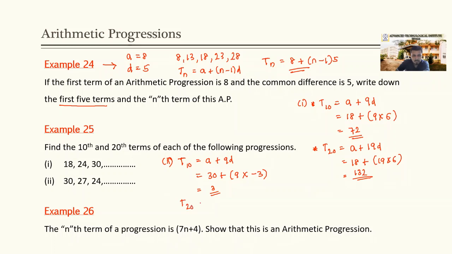What about the 20th term value? That is a plus 19d. The value of a is 30, plus 19 into minus 3. Therefore, what should the 20th term value be? Yes, minus 27. So those are the answers for example number 25, the 10th term and the 20th term of these two progressions.